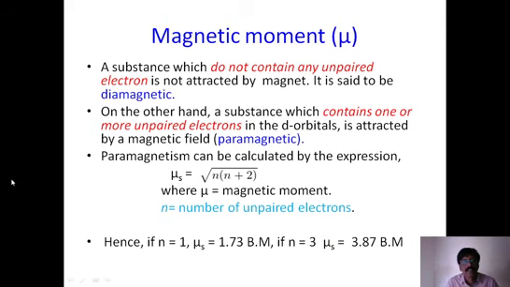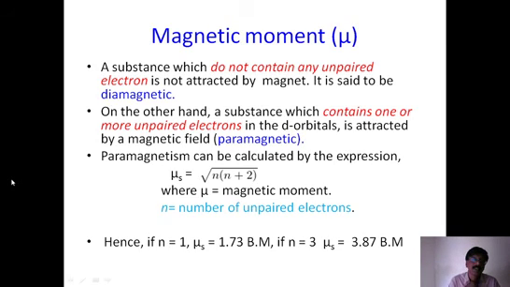And in some cases, the number of unpaired electrons is confusing, because we don't know which ligand is strong and which ligand is weak. In such a confused state, on a theoretical basis we don't know, but practically we check the magnetic moment of the complex by experiment, and based on the magnetic moment value we can easily find the number of unpaired electrons. If the value is, suppose, 3.87 Bohr magnetons, that clearly indicates that the complex has 3 unpaired electrons. That is a clear indication.